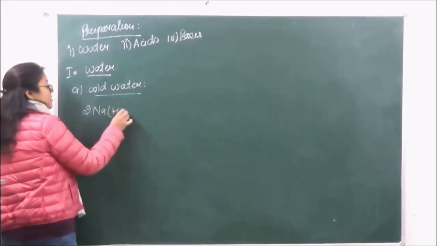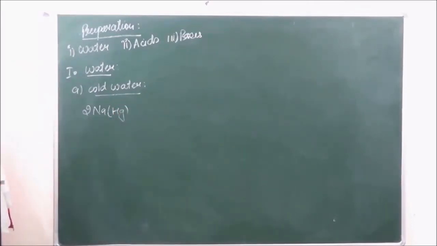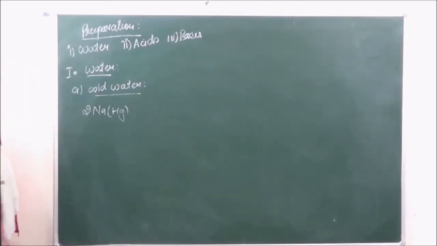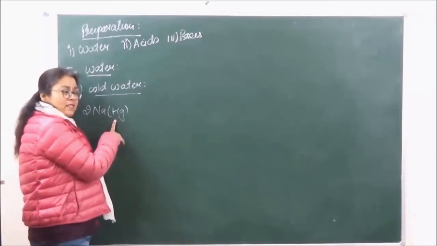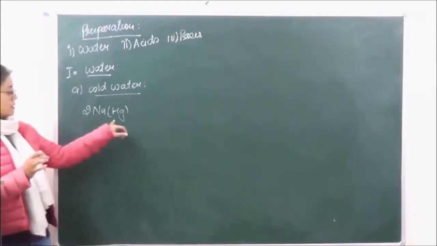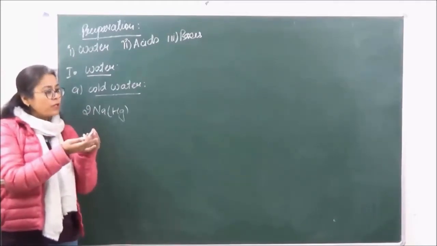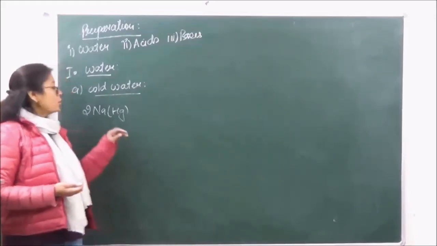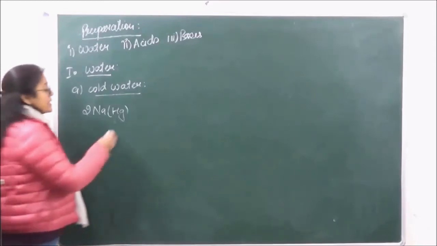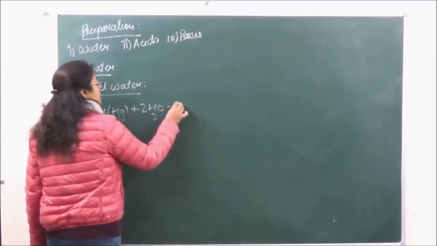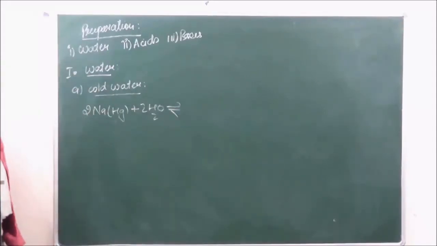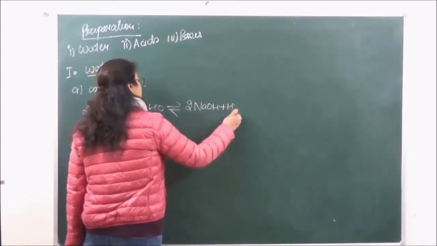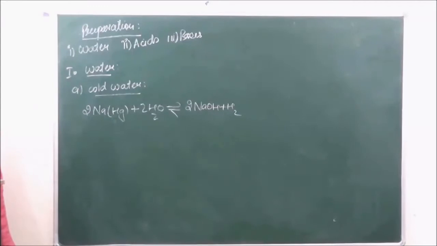Now sodium, whenever it reacts with water, is going to be explosive or catch fire because of its high reactivity. Therefore we are using sodium amalgam over here. The main reason why we are taking amalgamated sodium is that the mercury is going to form a layer over the sodium. So the exposed layer of sodium is going to be very, very less. Because the exposed layer of sodium is less, the reactivity in this case is going to be controlled. Is it clear? So when we are reacting with water, it is not going to catch fire anymore. So this is how we are going to get hydrogen.